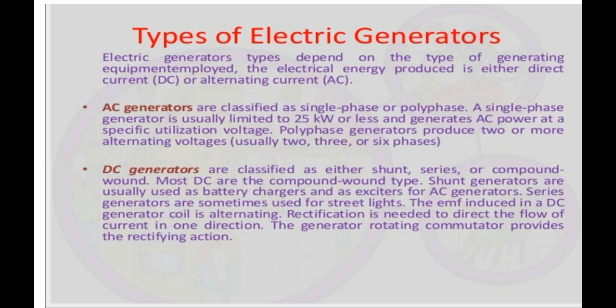The EMF induced in a DC generator coil is alternating. Rectification is needed to direct the flow of current in one direction. The generator's rotating commutator provides this rectifying action. This means in a DC generator, instead of slip rings, we have split rings, where one ring is split into two halves, and the current so produced is unidirectional. But in AC generators, it is an alternating current, moving in the forward and backward direction.